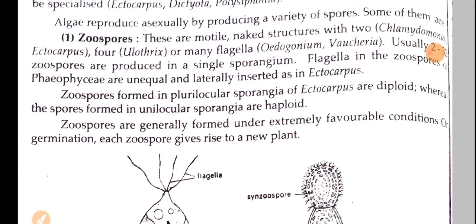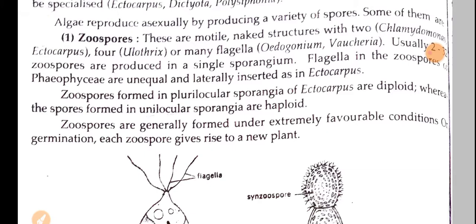The first important spores are zoospores. These zoospores are motile naked structures with 2, 4 or many flagella. Commonly 2 flagella are seen in Chlamydomonas and Ectocarpus, 4 flagella are seen in Ulothrix, and many flagella are seen in Oedogonium and Vaucheria.